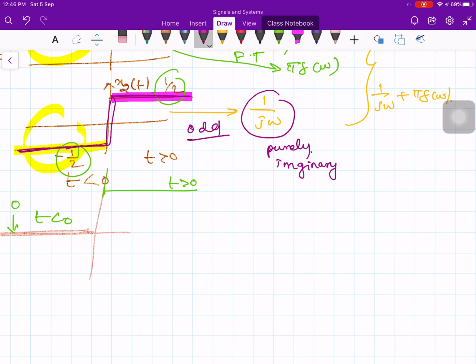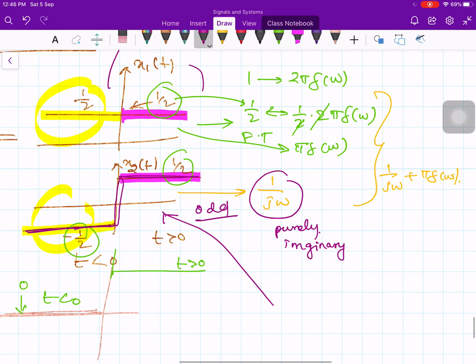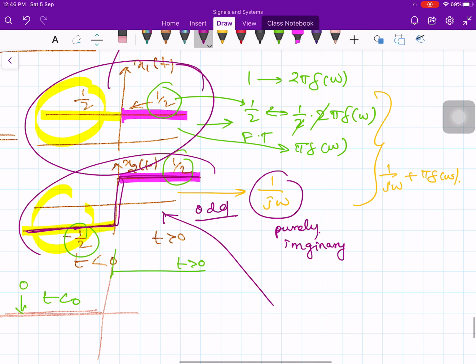This type of function, an odd function, is important, and appears again and again. So we will try to derive this in the next lecture. It is something called the Signum function. So we can see that a unit step function consists of a pure DC part like this, and a function called the Signum function. Let us discuss the Signum function in the next lecture.